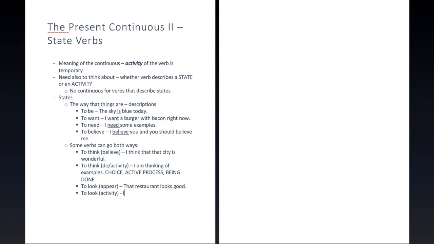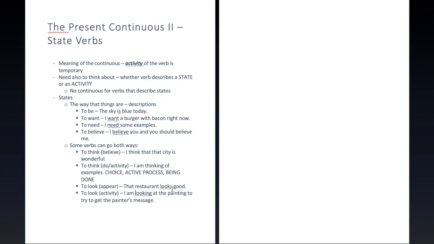So I am looking at the painting to try to get the painter's message. So you look closely at it, you keep looking at it, you keep your eyes in that direction, you focus your attention.